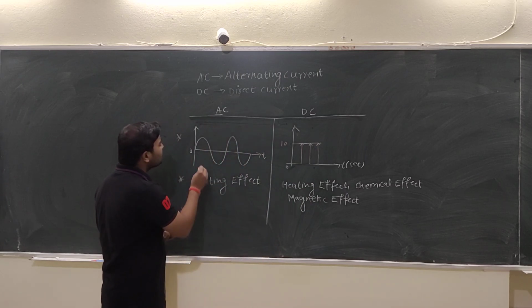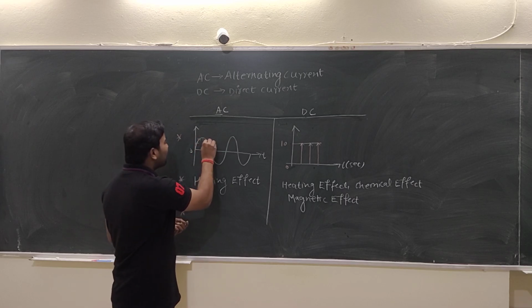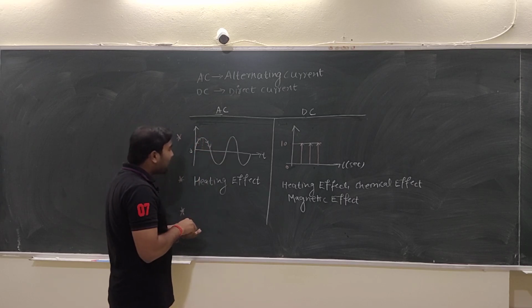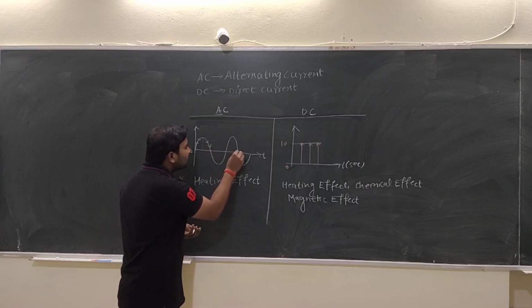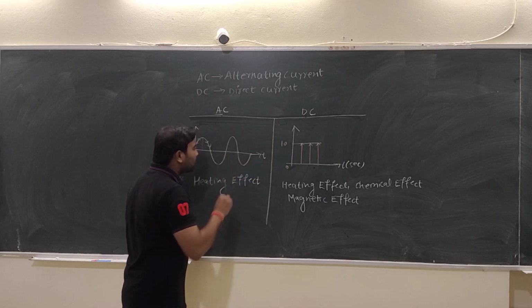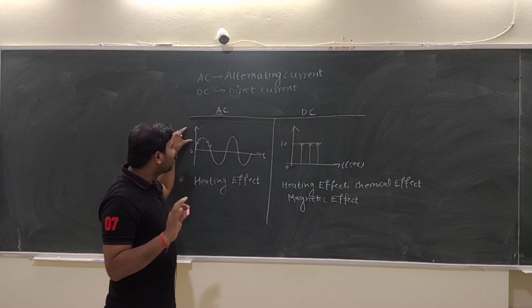But in case of AC, suppose this is an increasing function, like at this point the value is maximum, at this point the value is decreasing, and at this point and this point and this point and this point the value of magnitude becomes 0.